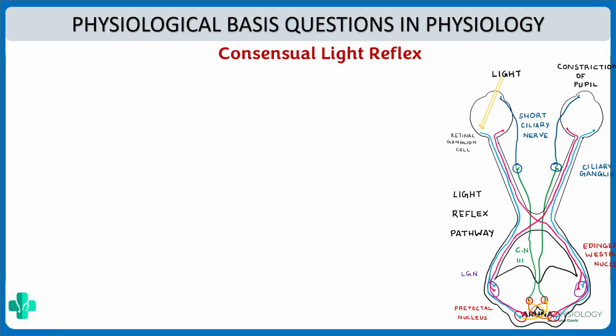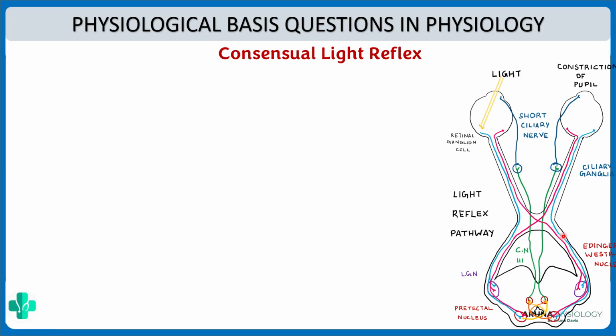Next, what do you mean by consensual light reflex? What is light reflex? See, when light is shown onto an eye, there will be constriction of the pupil of that eye. Not only of that eye, but the other eye also, to which the light was not shown. If this pupil constricts, it is called direct light reflex. If the other pupil constricts, it's called consensual light reflex. So now they are asking what is the physiological basis for this consensual light reflex.